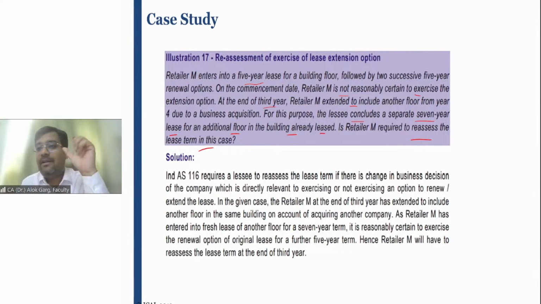So the contract period was 5 years, which means the 5-year renewal option will be there. The lessee is reasonably certain to avail the 5-year renewal option in the first lease, right? As retailer M has entered into a fresh lease of another floor for a 7-year term, it is reasonably certain to exercise the renewal option of lease for a further 5-year term. Hence, retailer M will have to reassess the lease term at the end of the third year, right?